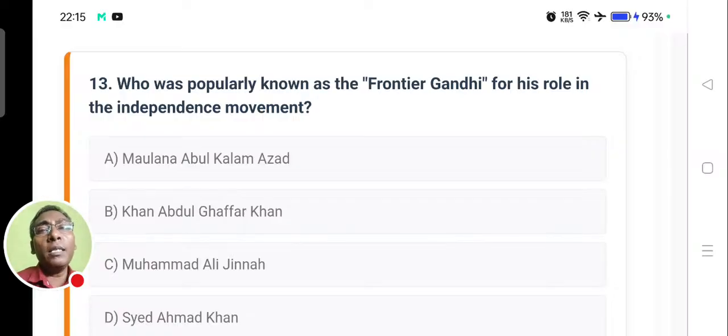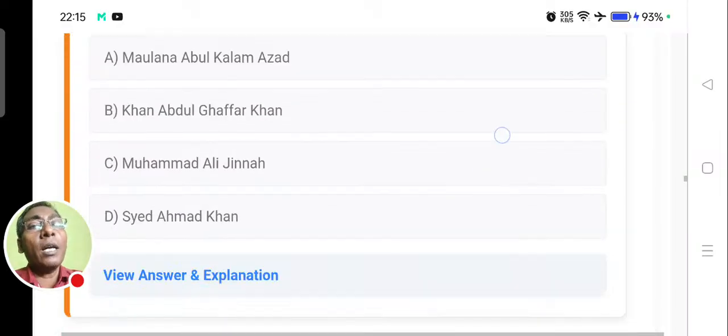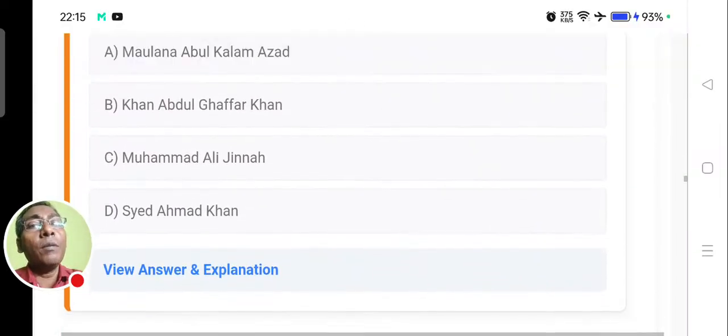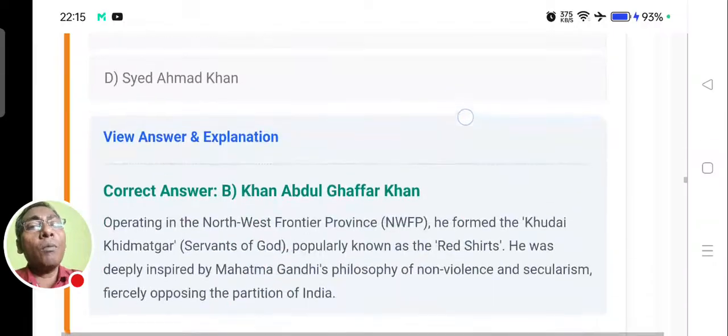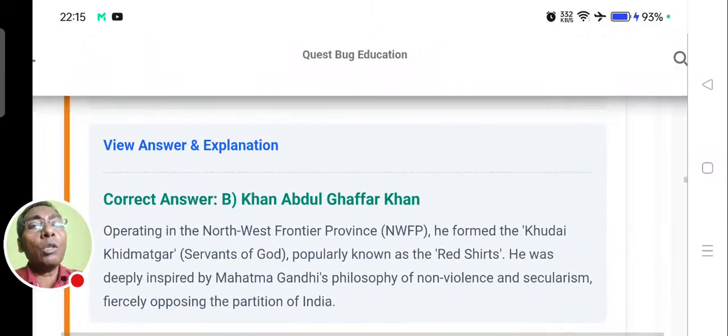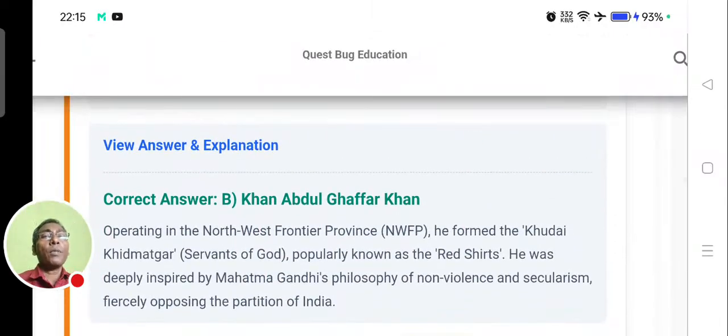Obviously, Muhammad Ali Jinnah has never been termed so, so I can omit it. But Khan Abdul Ghaffar Khan is termed the Frontier Gandhi. He was leading from the Northwestern Frontier, and he formed the Khudai Khidmatgar, servants of God, popularly known as the Red Shirts.